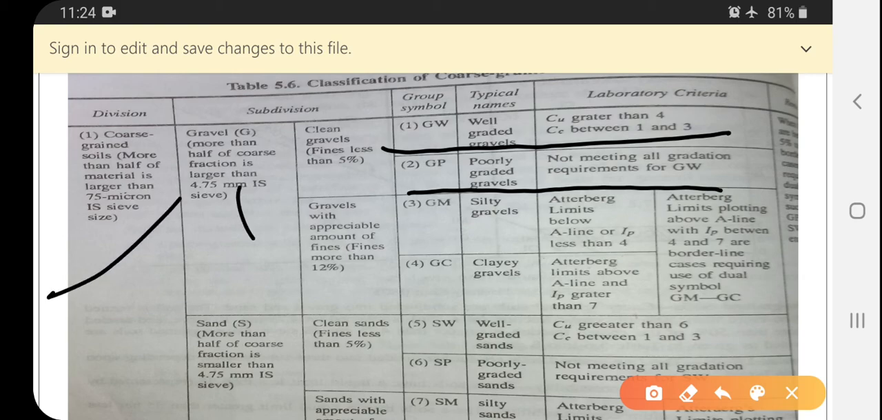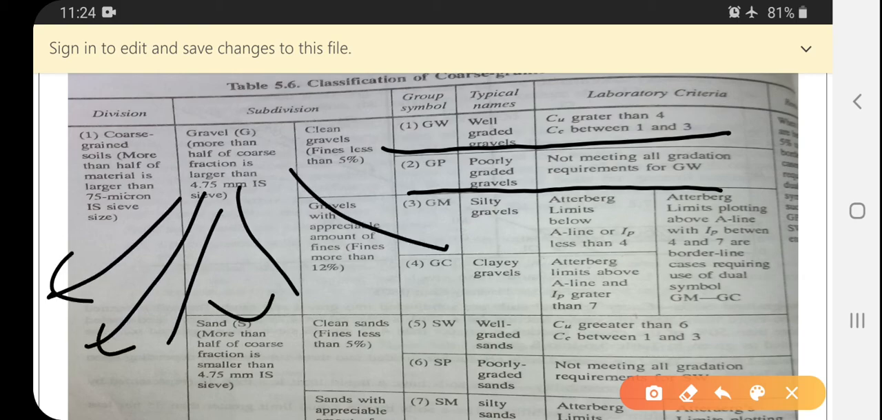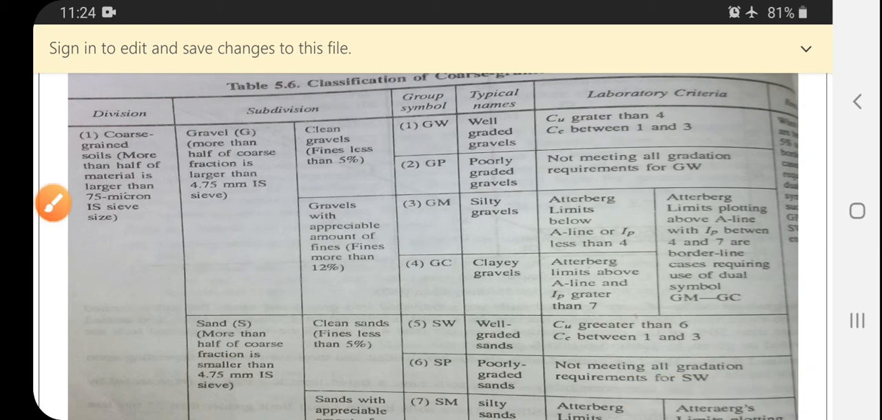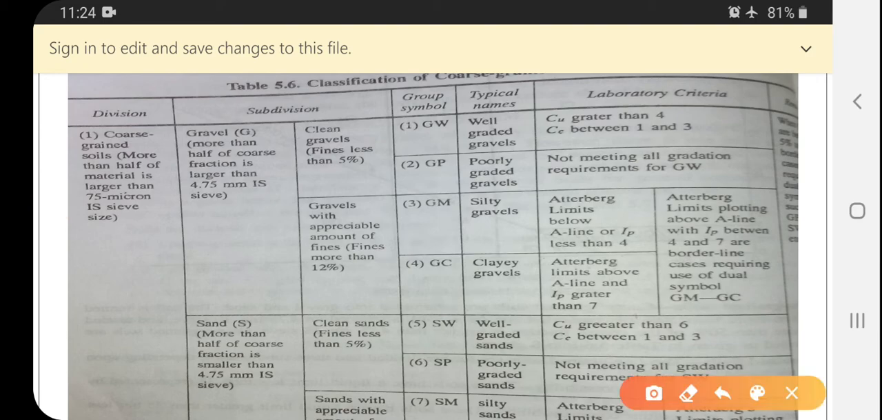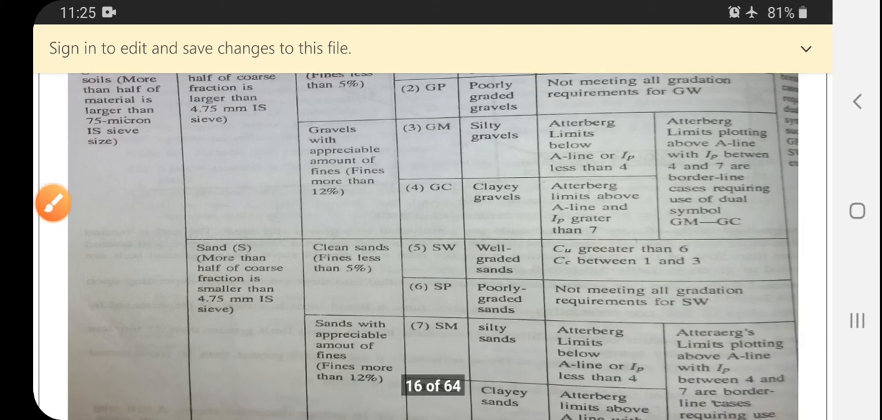So gradation is nothing but separation of the particles into different streams. That depends on the grain size distribution. Next one, gravels with an appreciable amount of fines, that is GM, silty gravels, and GC, clayey gravels. Here the Atterberg limits plot below the A line or with IP less than 4, and Atterberg limits above the A line with IP greater than 7. Atterberg limits plotting above the A line with IP between 4 to 7 are borderline cases requiring the use of dual symbols.